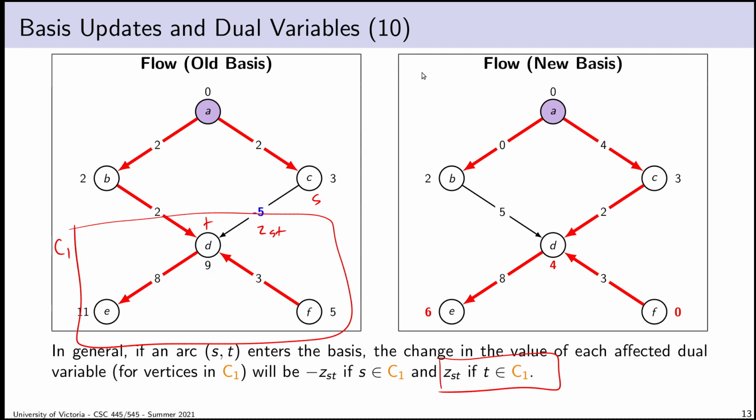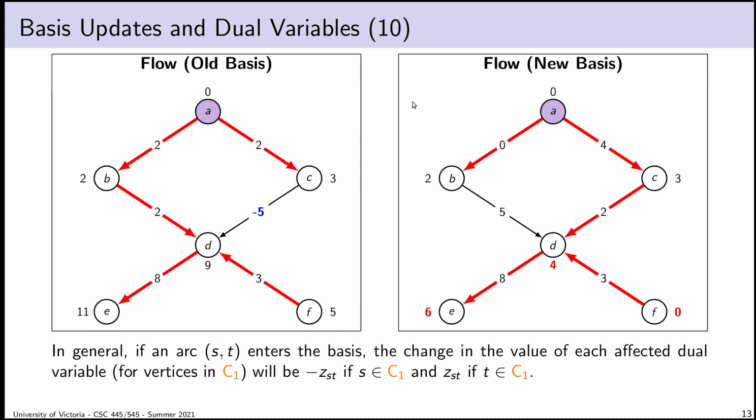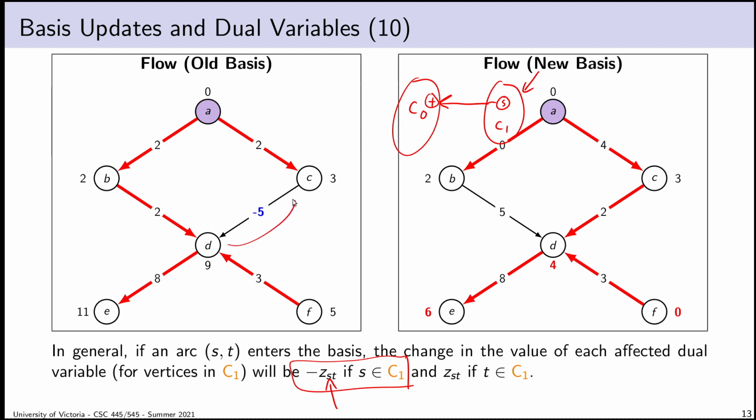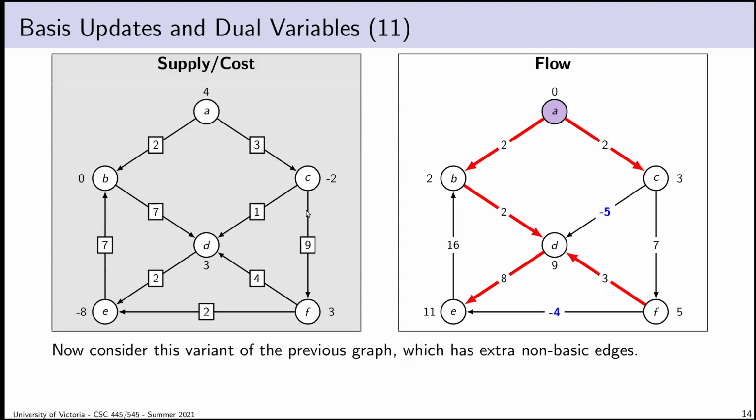Now, in the event that we had a situation more like this, here's C0 and here's C1. If we have a situation where the entering arc points away from C1, in other words, our arc is ST, and vertex S lies in C1, and vertex T lies in C0, that's this case here. In this case, the adjustment to the dual variables inside C1 will be negative ZST. So there's a sign flip if the direction of the edge is opposite to the example that we have up on the slide. That's it though. The magnitude of the adjustment will be the magnitude of ZST. It's just a question of whether we negate it first.